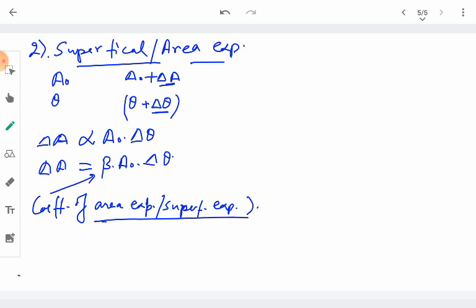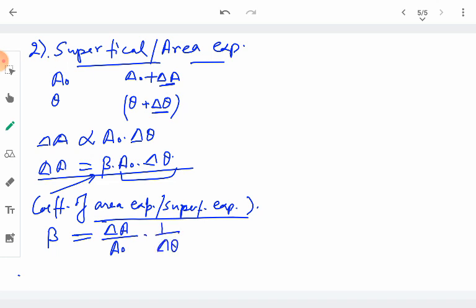It measures the temperature dependence of the area of the solid. So from this equation, beta comes out to be, taking all terms to the other side, delta A upon A naught into 1 upon delta theta.